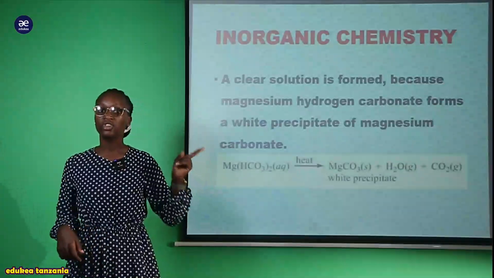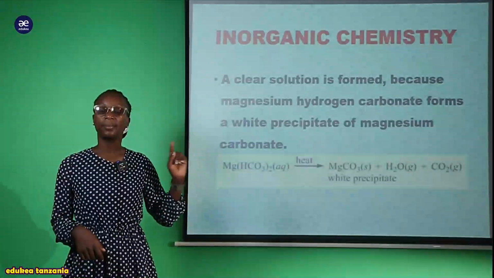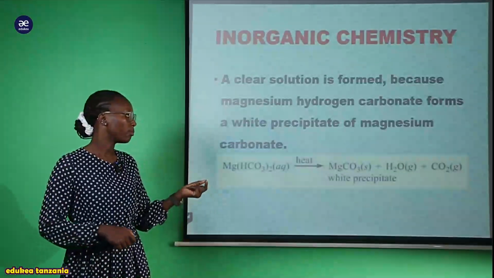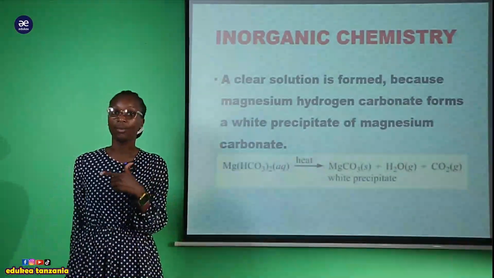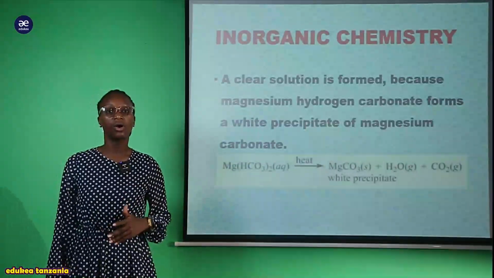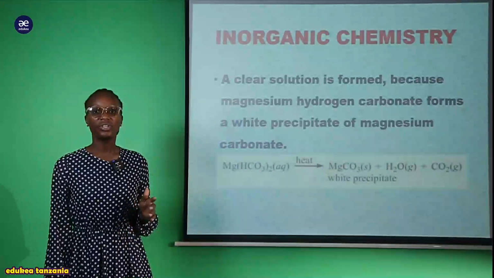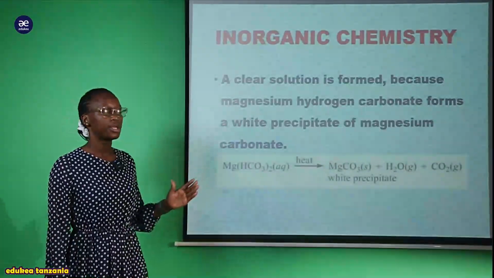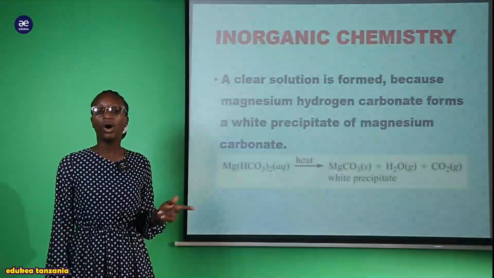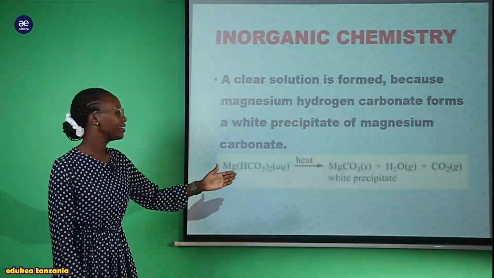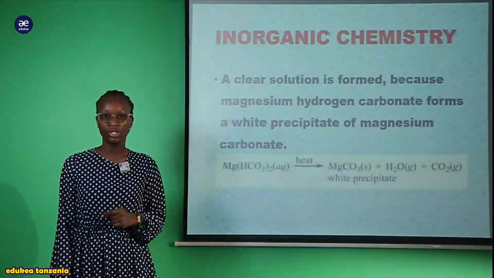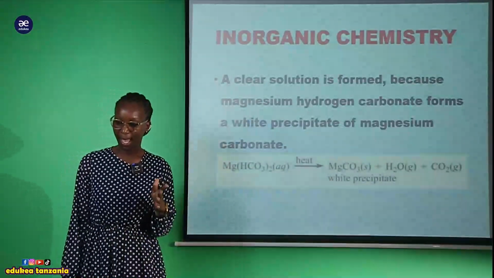Lakini utaona kule kwenye metal carbonate hii reaction ikitake place moja kwa moja na huyu magnesium sulfate solution, moja kwa moja tunaenda kumprepare huyu white precipitate, ndio tunaenda kumpata. Lakini huku kwenye metal hydrogen carbonate is different. We are going to form the clear solution which is magnesium hydrogen carbonate. Lakini hii itakapo decompose under thermal decomposition or under heat, ndipo tutaenda kuprepare this white precipitate. Otherwise ndio maana tunaform ile clear solution of the magnesium hydrogen carbonate.